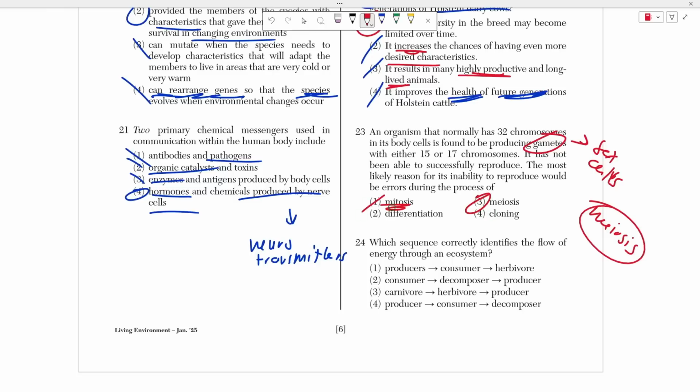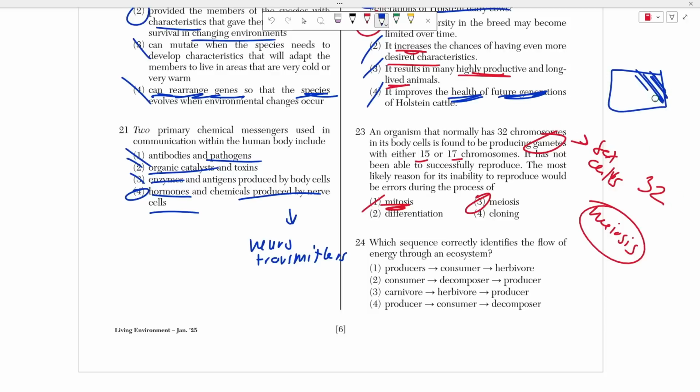It's not mitosis because mitosis won't touch gametes, right? Mitosis doesn't have to do anything with the production of gametes. The issue here is that we're producing gametes incorrectly, right? How do we know that? Well, number one, they don't have half the number of chromosomes. Gametes have half the number of chromosomes. If you start with 32 chromosomes, right? And you can think about a chromosome as a condensed part of the DNA.